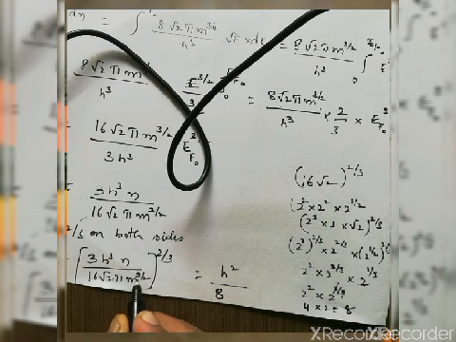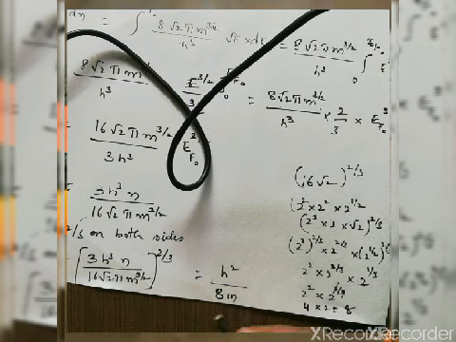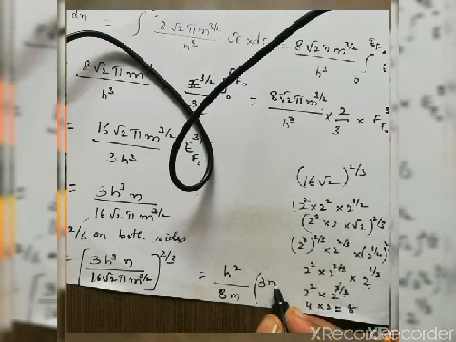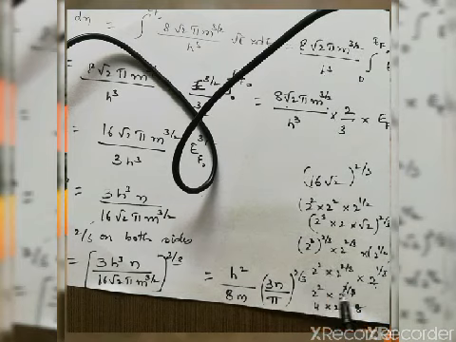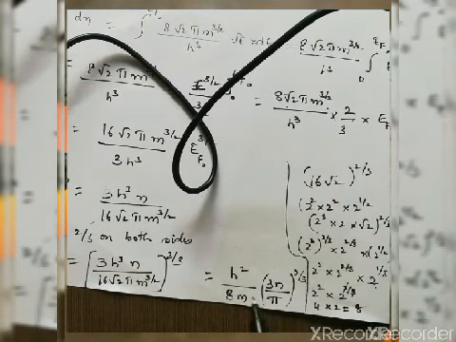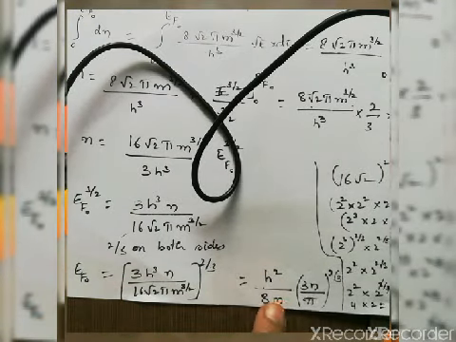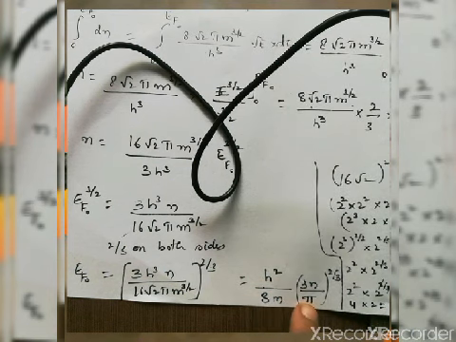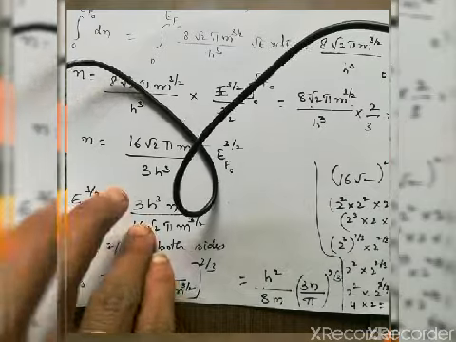So here I have m to the power 3 by 2 with power 2 by 3, so it gets cancelled, only 8m is remaining. Remaining is 3n divided by pi, this will be power 2 by 3. So this is what I obtain as an expression for Fermi energy EF naught at 0 degree Kelvin, that is h square by 8m into 3n divided by pi to the power of 2 by 3. So this is the Fermi energy at 0 degree Kelvin.